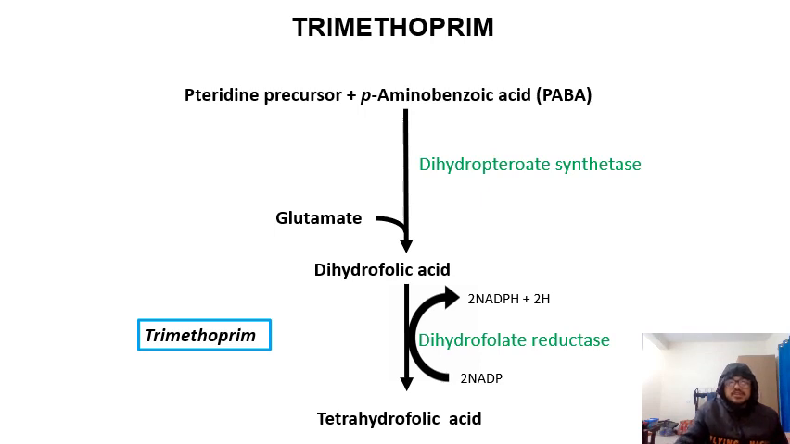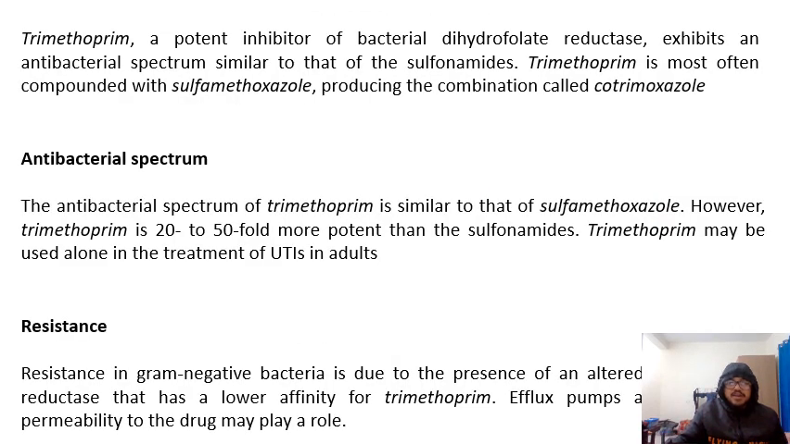Next drug is trimethoprim. Its mechanism of action is that it will inhibit dihydrofolate reductase, in the second step. It will inhibit the formation of tetrahydrofolic acid, and therefore RNA and DNA synthesis will be inhibited and the bacteria will be unable to multiply. This is the mechanism of action of trimethoprim. The antibacterial spectrum is the same as sulfamethoxazole, but it is 20 to 50 times more potent than the sulfonamides.